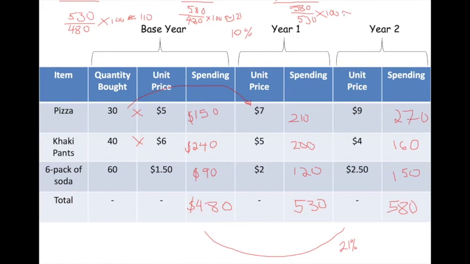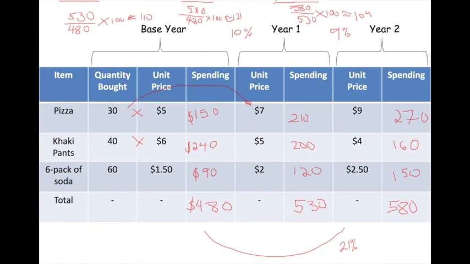And what is that roughly equivalent to? About 109. Subtract that 100 out. That means from year one to year two, prices increased by 9%. Sometimes it might be negative as well.